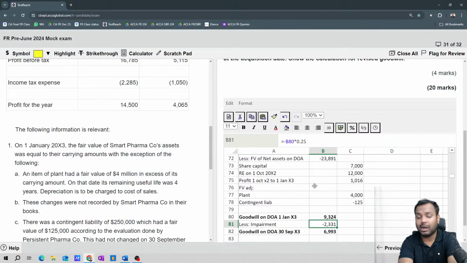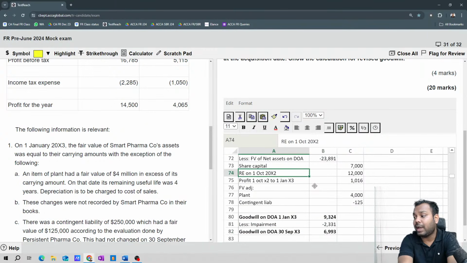Now it is okay till here. But this impairment loss of 2331, will that be allocated to parent and NCI both? No, it will be only and only for the parent.